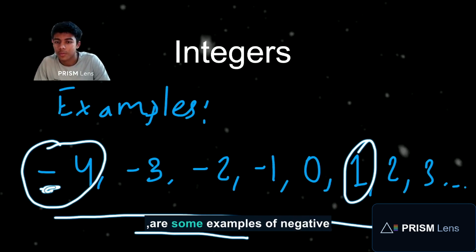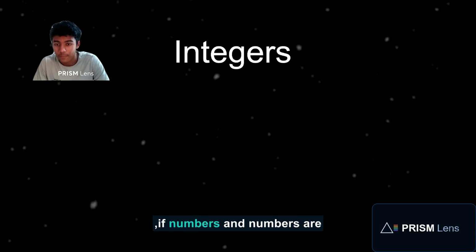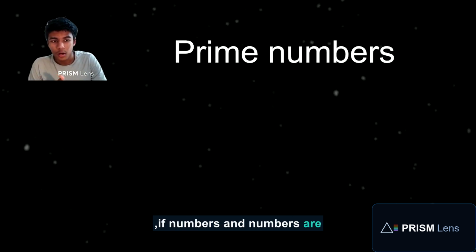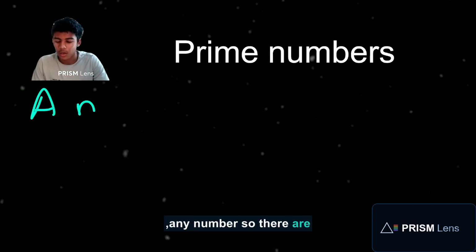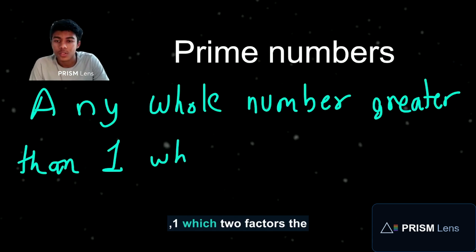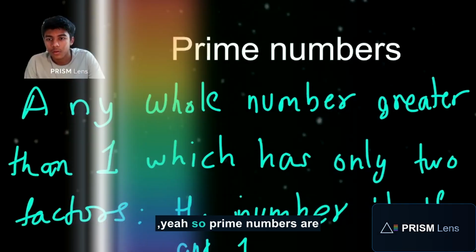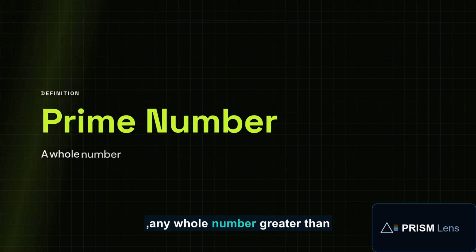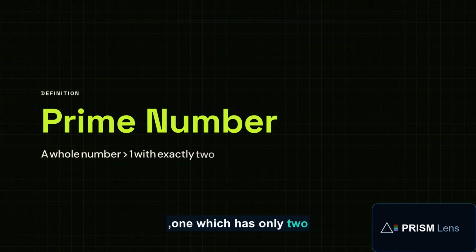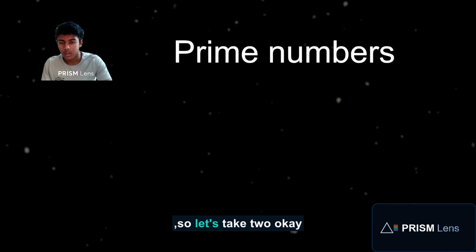So these are some examples of negative integers. And the next numbers, prime numbers, are any whole number greater than 1 which has only 2 factors, the number itself and 1. So this means that, let's take 2.